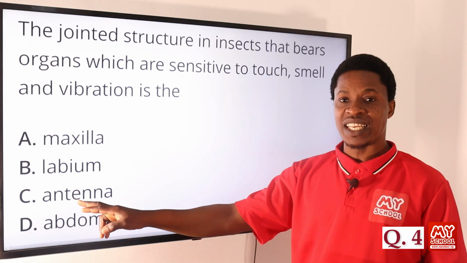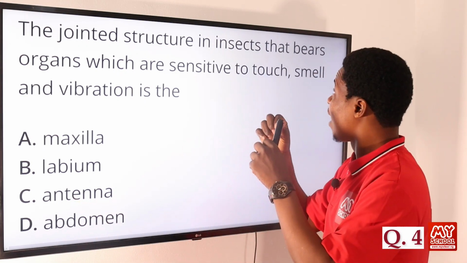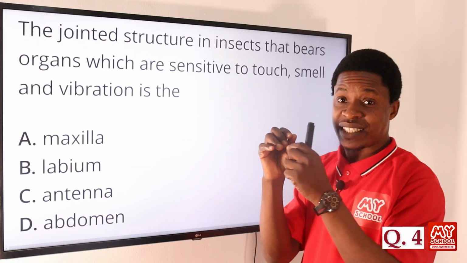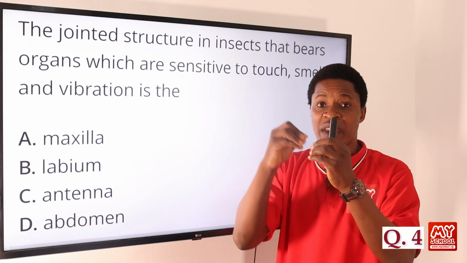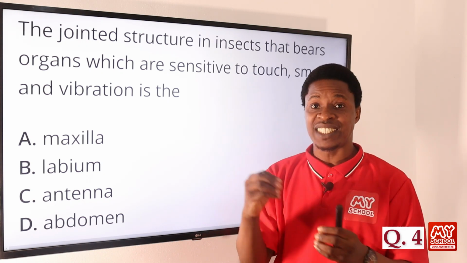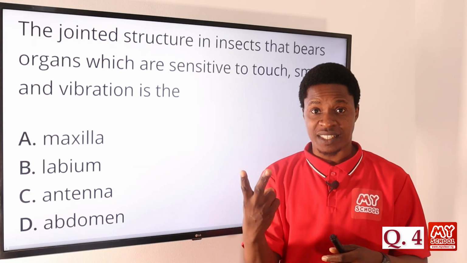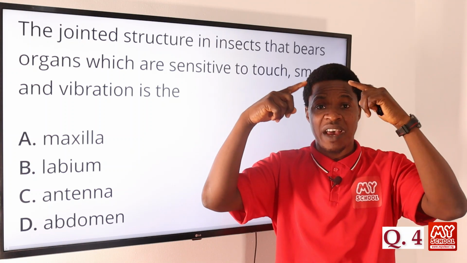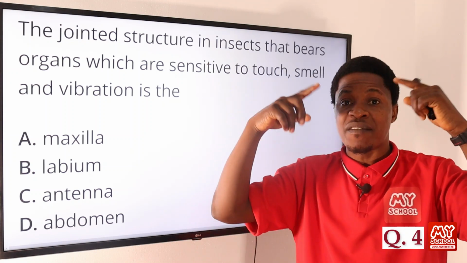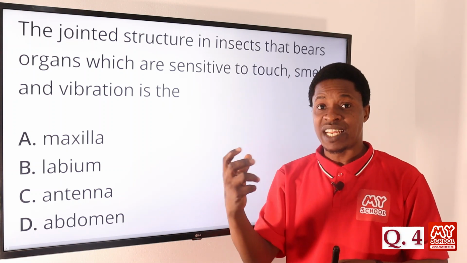We have antennae. The antenna has jointed segments that are jointed together. Of course, we have them on insects. Insects have antenna. The antenna, usually they are in pairs. We have 2 of them. Maybe in mosquitoes, maybe you have it in housefly, maybe you have it in butterflies. Most insects have that, a pair of antenna.